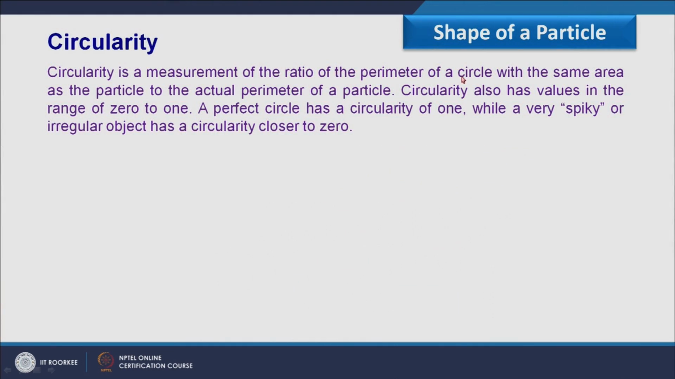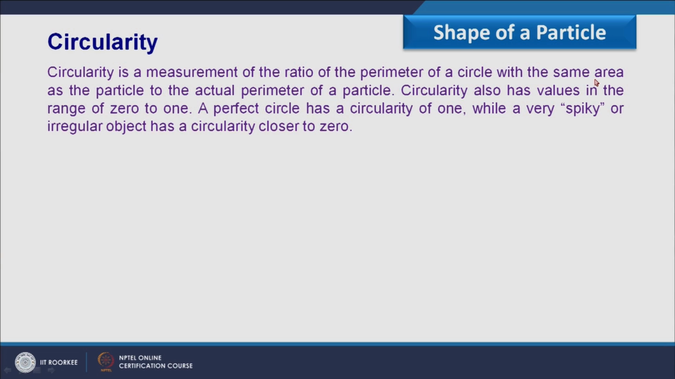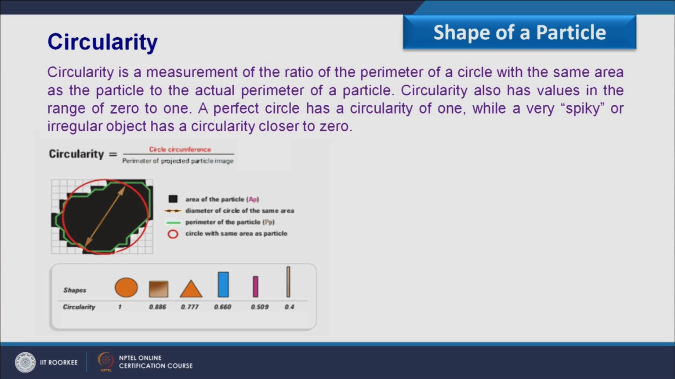First is the circularity. How is the circularity defined? It is the ratio of the perimeter of a circle with the same area as the particle to the actual perimeter of the particle. So here we have to equate the perimeter of a circle of the same area as the particle to the actual perimeter of the particle. Circularity also has values in the range of 0 to 1. A perfect circle has a circularity of 1, while a very spiky or irregular object has a circularity closer to 0. Here I am having one example of how to define the circularity of an irregular particle.